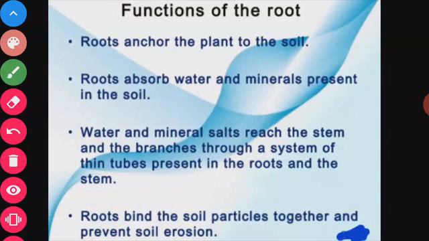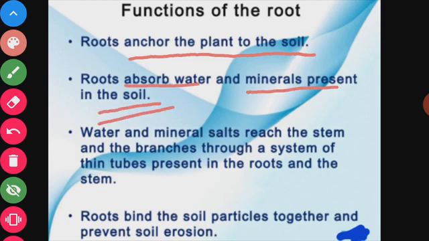First, roots hold the plant firmly in the ground, or we can say roots anchor the plant to the soil. Second, roots absorb water and other important nutrients from the soil for the plant. In the absorption of water and water-soluble minerals, these roots play an important role.